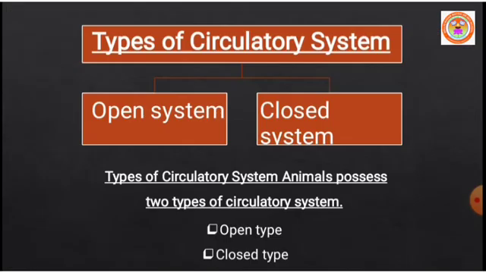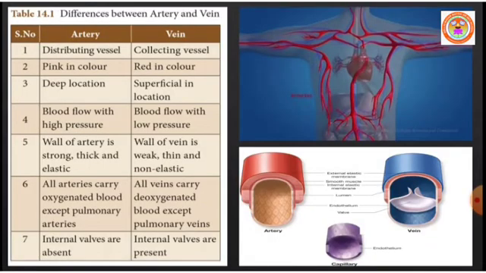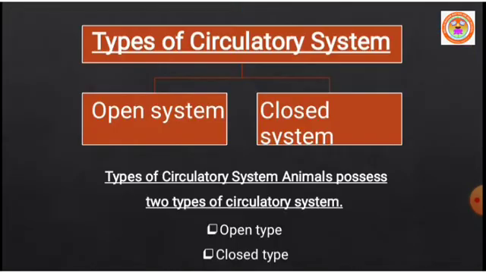Okay, let us continue. In this session, types of blood vessels and the differences between artery and vein we came across. Now, types of circulatory system. So what is called the circulatory system?